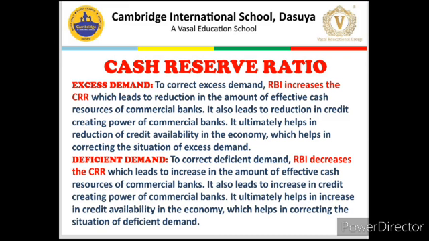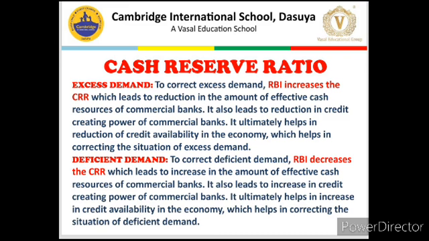Now let me simplify it. Suppose a bank has got 100 crore rupees of deposits and CRR is 5%. Then they need to keep just 5 crore rupees with RBI, and they can use 95 crore rupees as cash resources through which they can create credit, and credit availability will be in the economy. But if RBI increases the CRR from 5% to 10%, then their cash resources will decrease, because now they need to keep 10 crore instead of 5 crore with RBI.